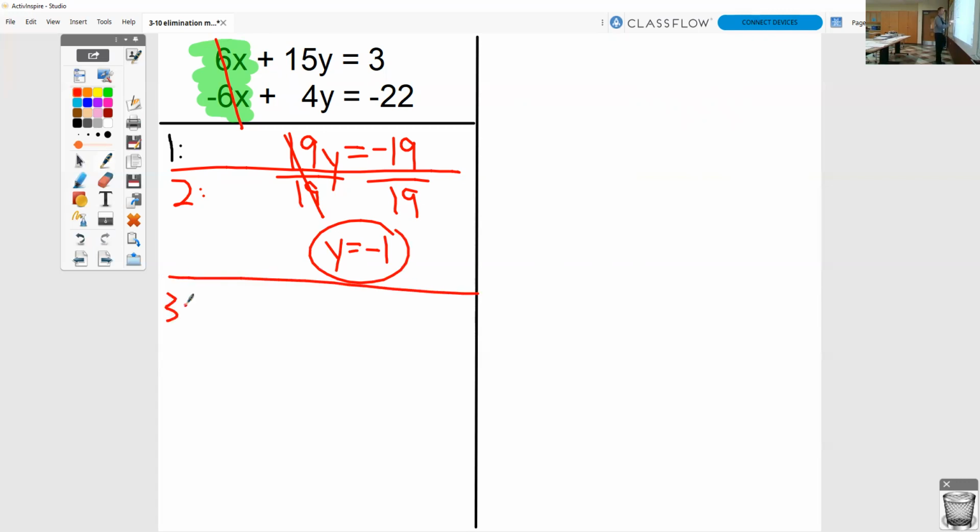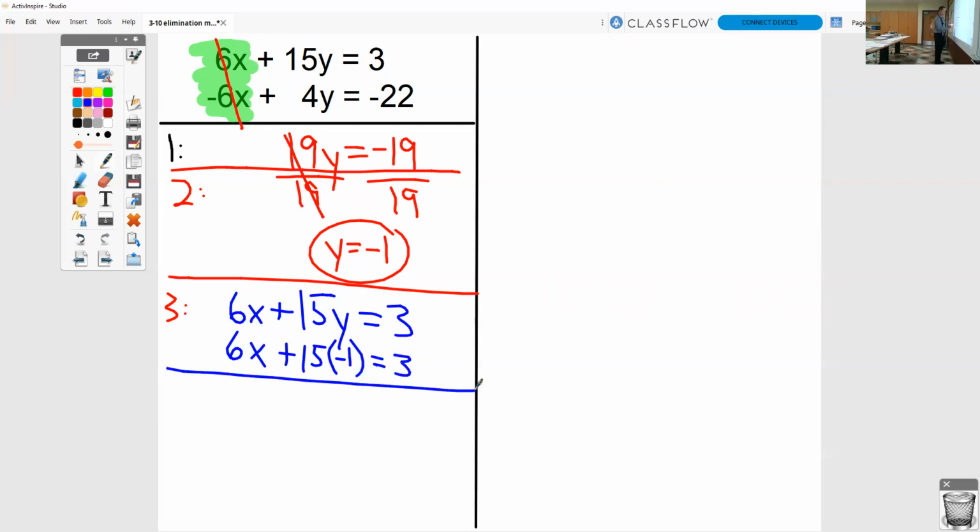Step number 3. And again, if the boxes bother you, just ignore the boxes. It's not really important what goes in each box, as long as you get the correct answers and check it. So now subbing it back in, I like the top equation a lot better. It doesn't have any negatives. So instead of 15 times y, I have 15 times negative 1 when I go to sub it in.